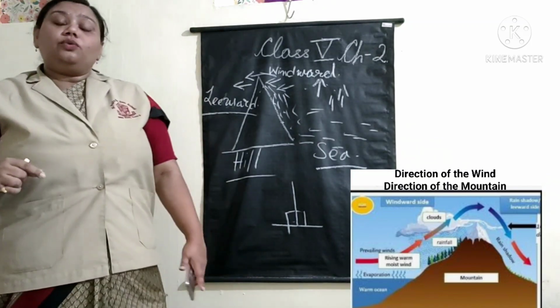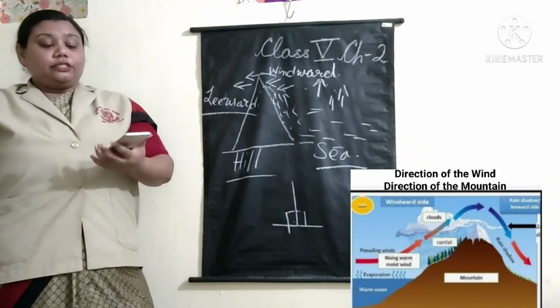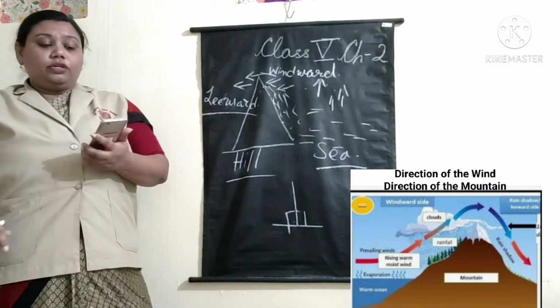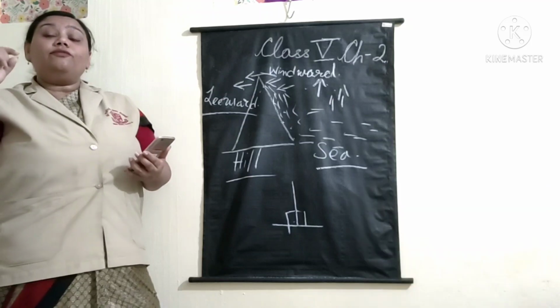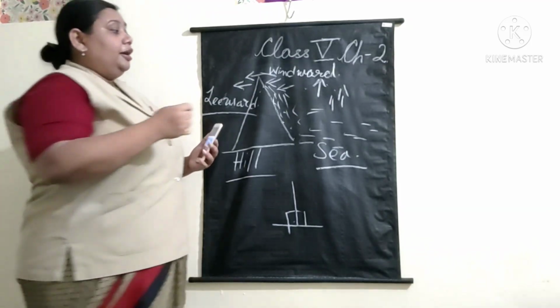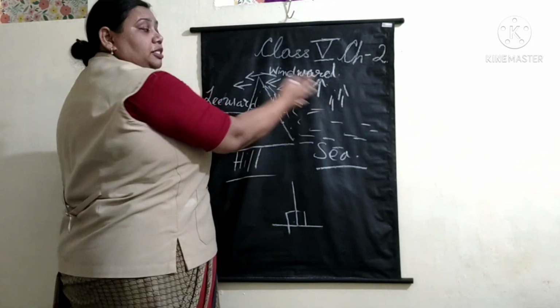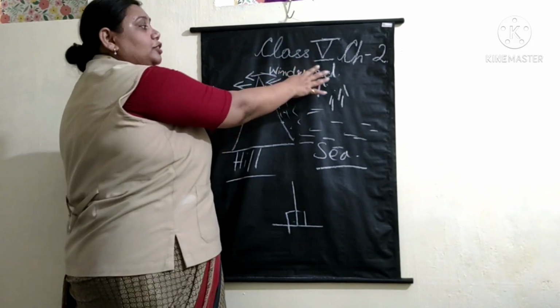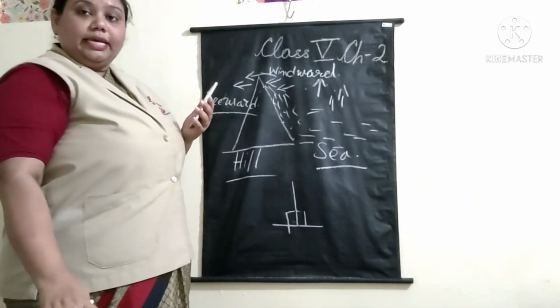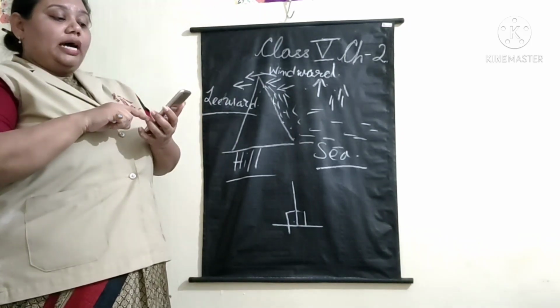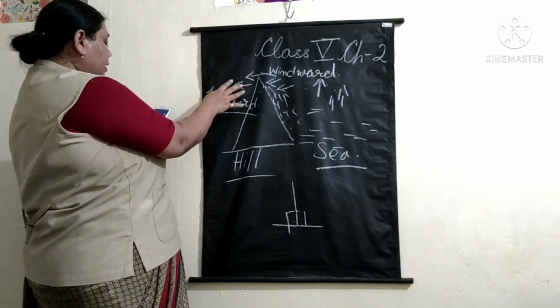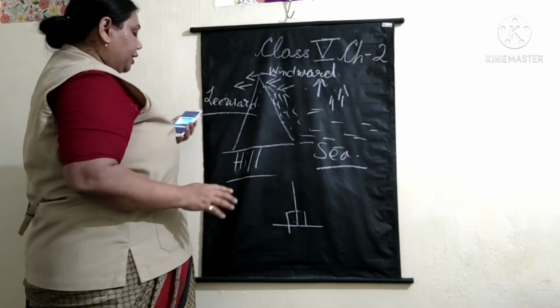So that is the reason why the next point that we are talking about is the direction of the wind, from where the wind is blowing. If the wind is blowing from sea to land, it has water content. Yes, it can give rain. And on the other hand, the area is all dried up.